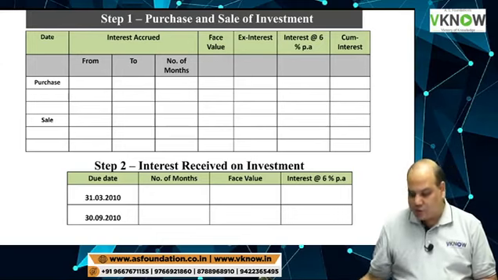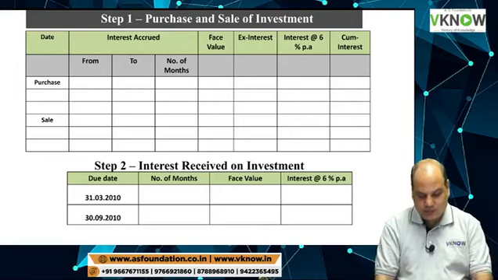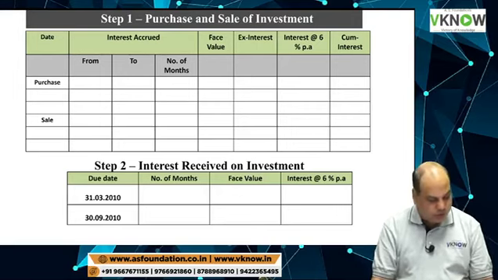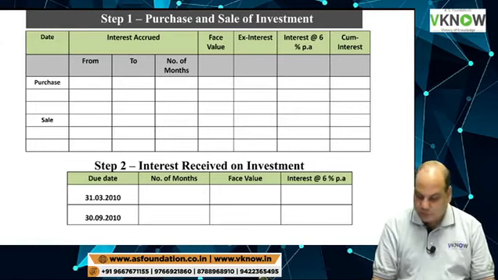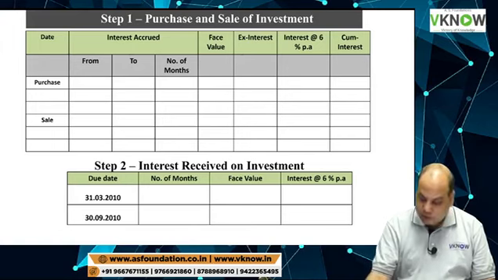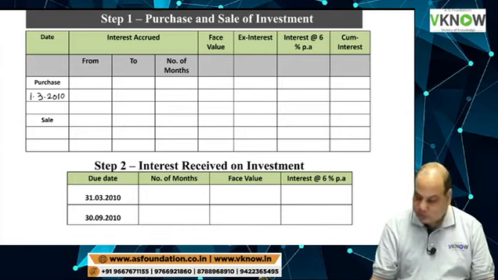There are two purchase and two sale transactions, very clearly given in the question. Purchase transaction was on 1st March 2010. Question is in front of you, second line, 1st March 2010. And the interest due dates are 30th September and 31st March.